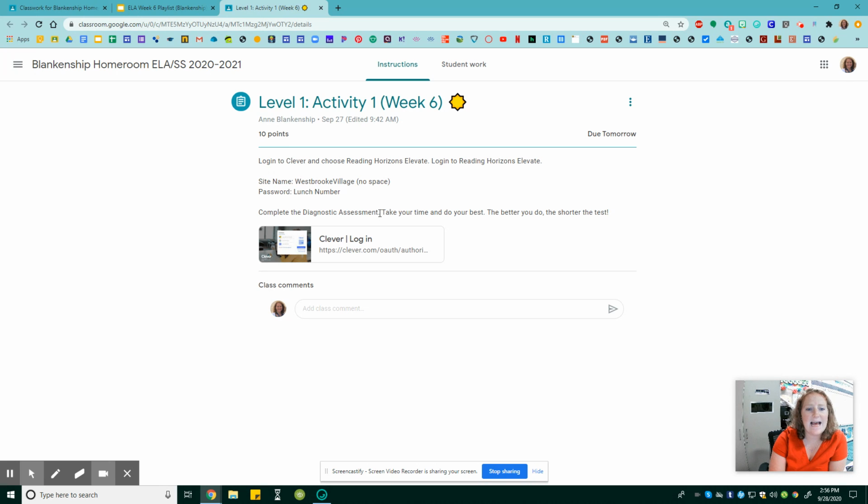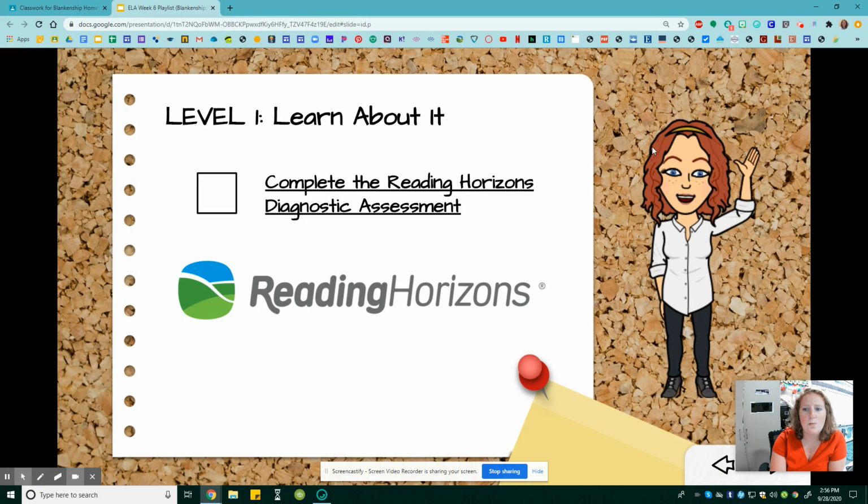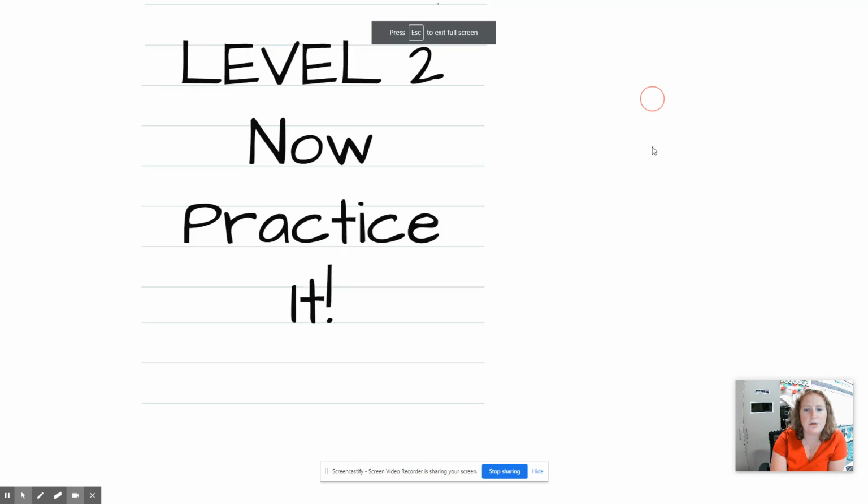And then take that diagnostic assessment. Take your time. The better you do, the shorter the test. If you skip questions or miss questions or just try to skip, the test is going to be so long. So take your time and do your best. And it's a very, very quick test. So you will do a great job with that. After you finish your test, move on to level 2.